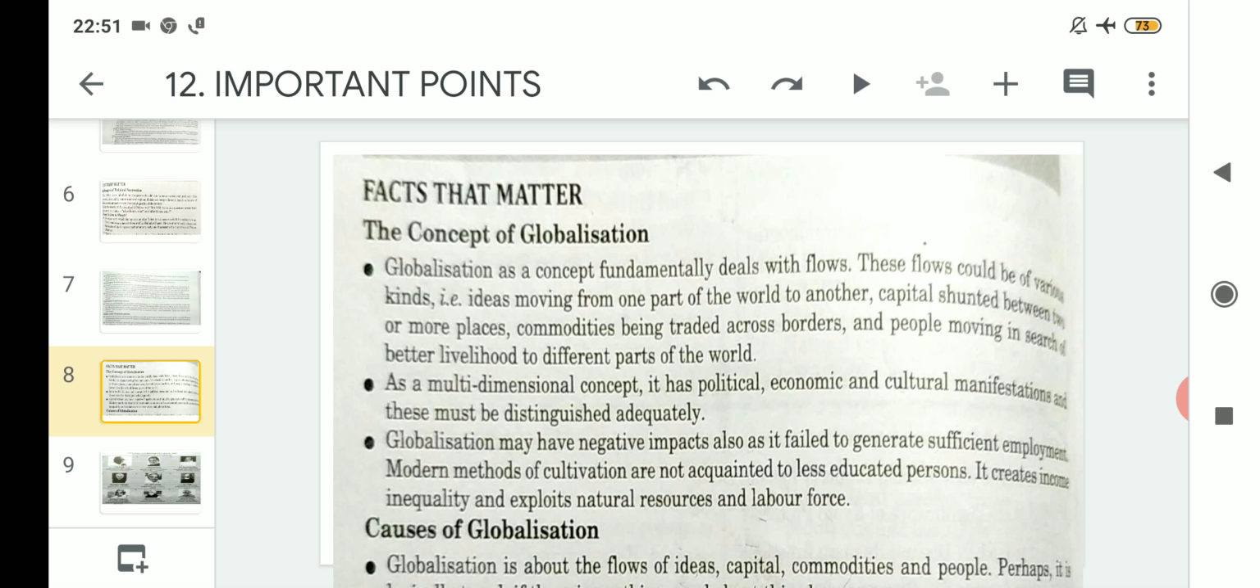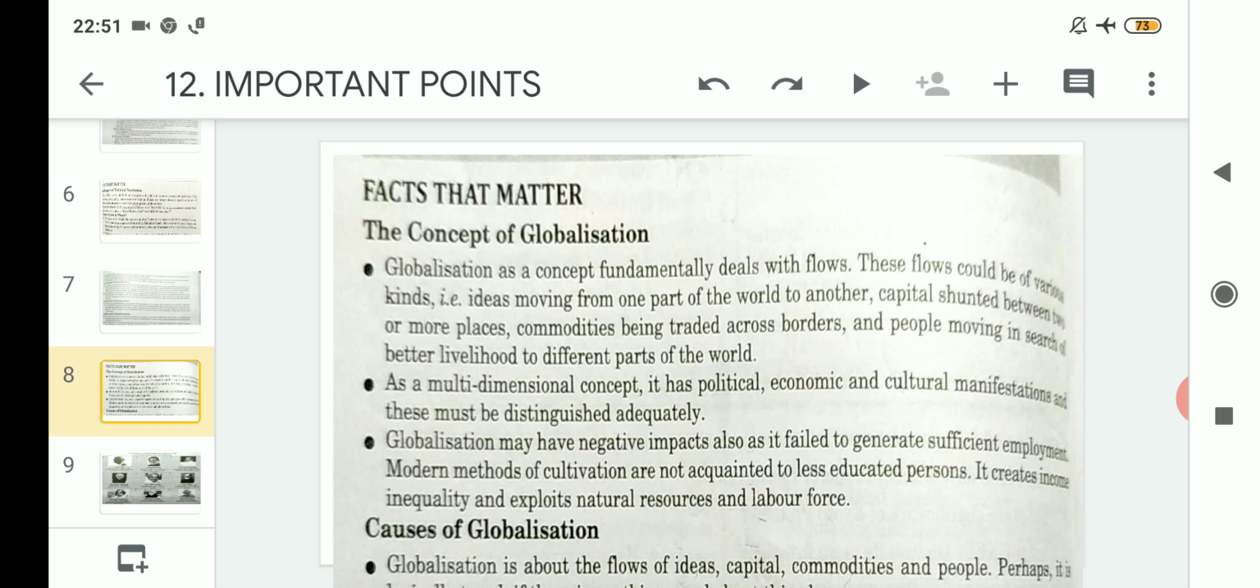These have a differentiation. Now regarding the third point, globalization may have negative impacts also, as it failed to generate sufficient employment. So globalization as a whole can be said to have a positive impact, but it has also some negative impact. Because of this globalization, lots of unemployment was created actually, and as a part of globalization it failed to generate sufficient employment that was needed in any part of the world.